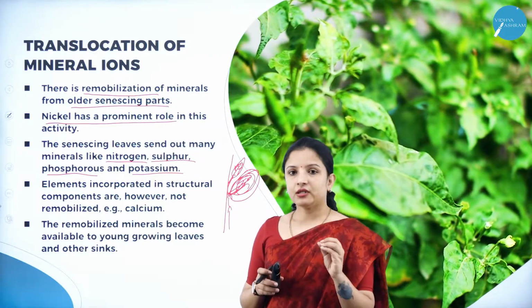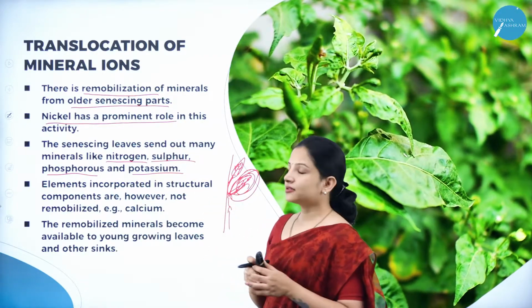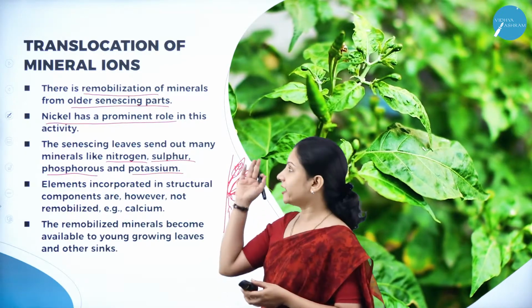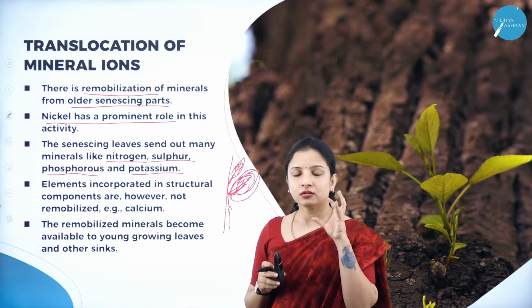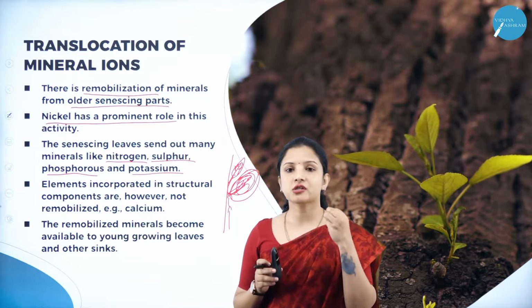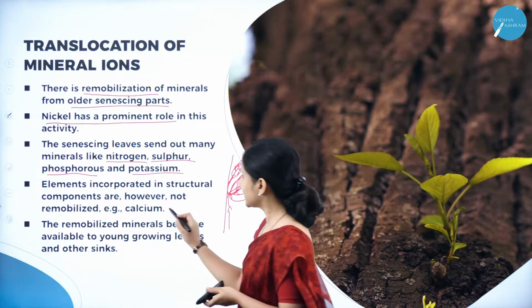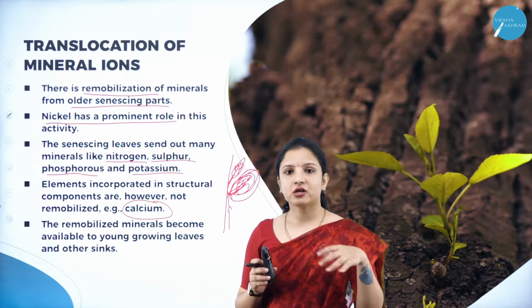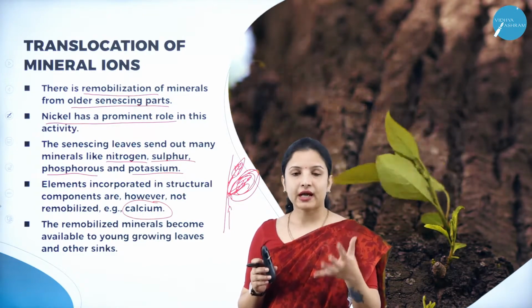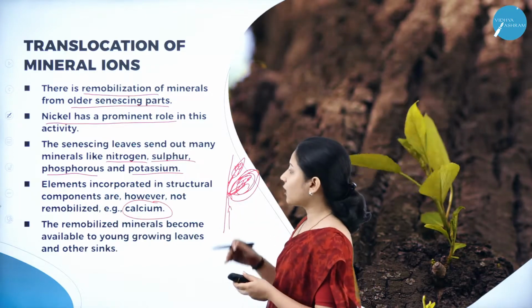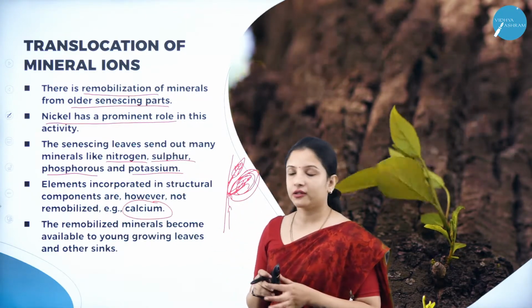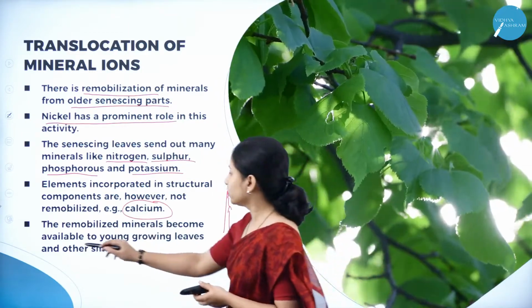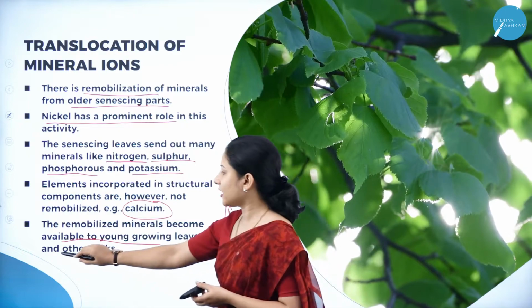So minerals such as nitrogen, sulfur, phosphorus and potassium get remobilized with the help of nickel, whereas the minerals which form the structural component of the plant, such as calcium, will not get remobilized. That is why calcium has to be added to the plants now and then, whereas other components are not needed every now and then. The remobilized minerals then become available to the young leaves, growing leaves and other sinks.